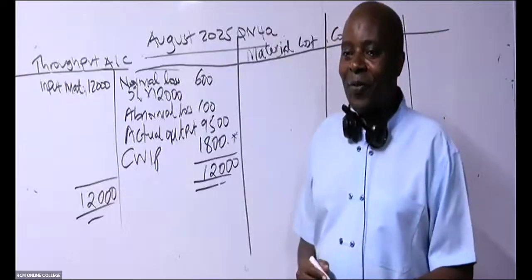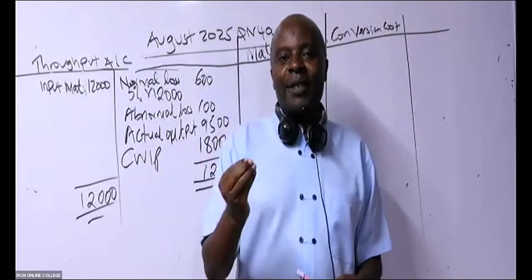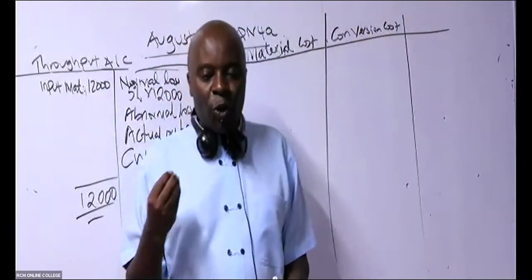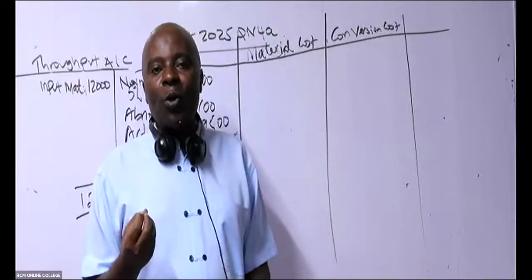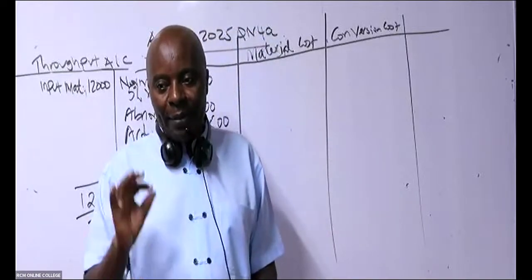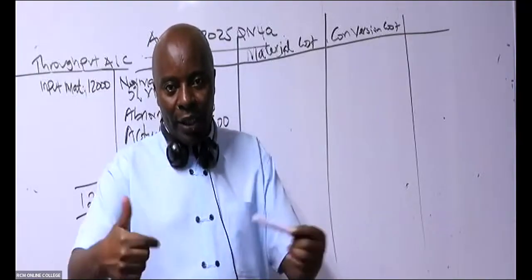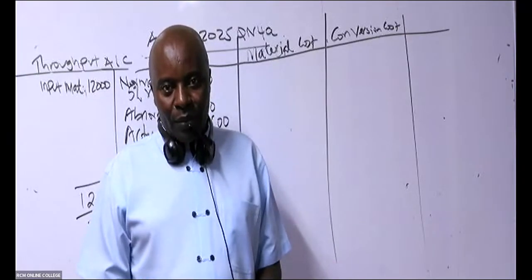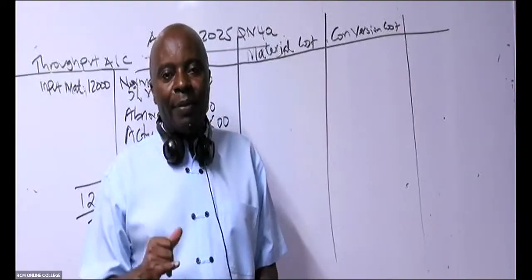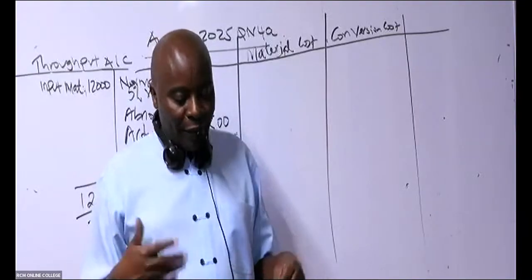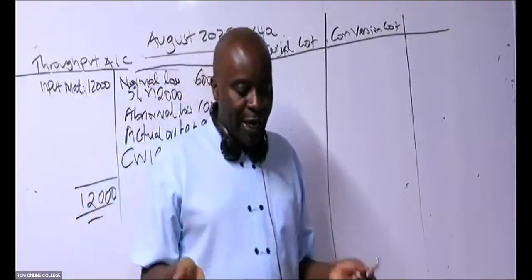How have I known that it's conversion cost? Because these people have done me a favor. They have consolidated labor and what here, somebody? Overheads. Remember, labor and overheads, both of them are combined and called cost of converting raw materials. So conversion cost basically is labor and overheads. So whenever they combine the two, then they have made our work easier.